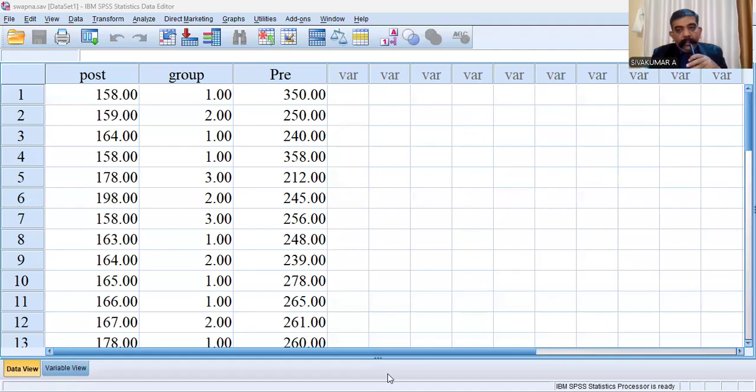This is a typical example of one-way ANCOVA. Here the researcher wants to understand the relationship between the dependent variable and the independent variable, taking another variable as a covariate. A covariate means simply you can't manipulate it, but you have to recognize it.